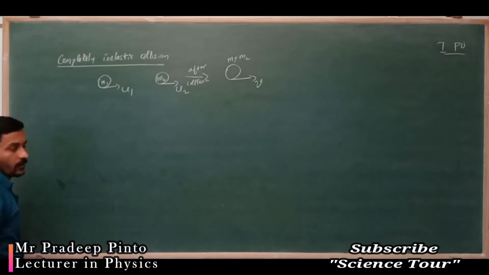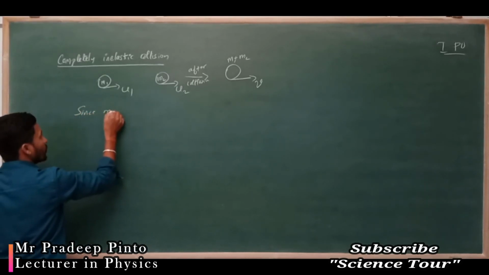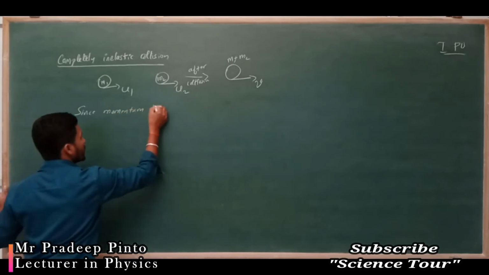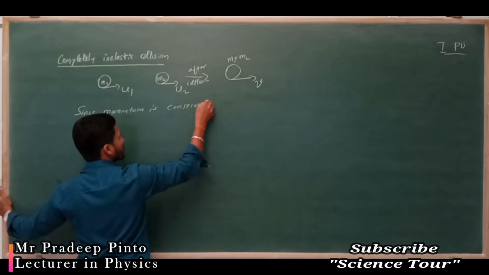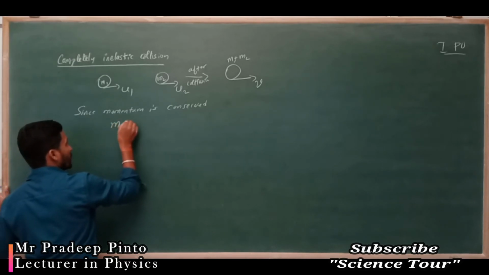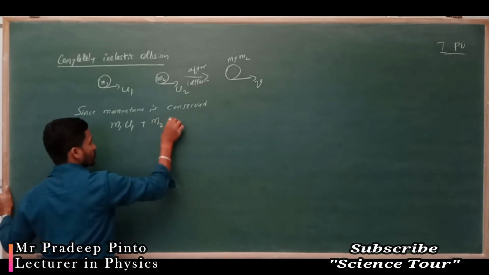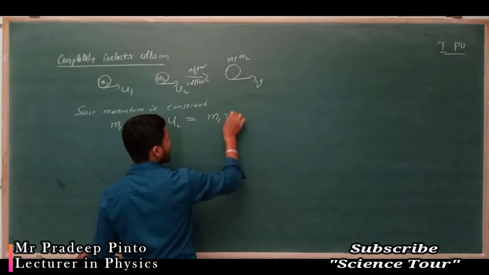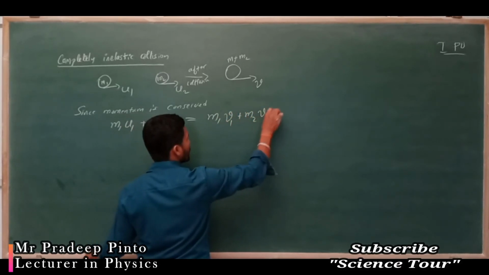Since momentum is conserved, m1 u1 plus m2 u2 equals m1 v1 plus m2 v2.